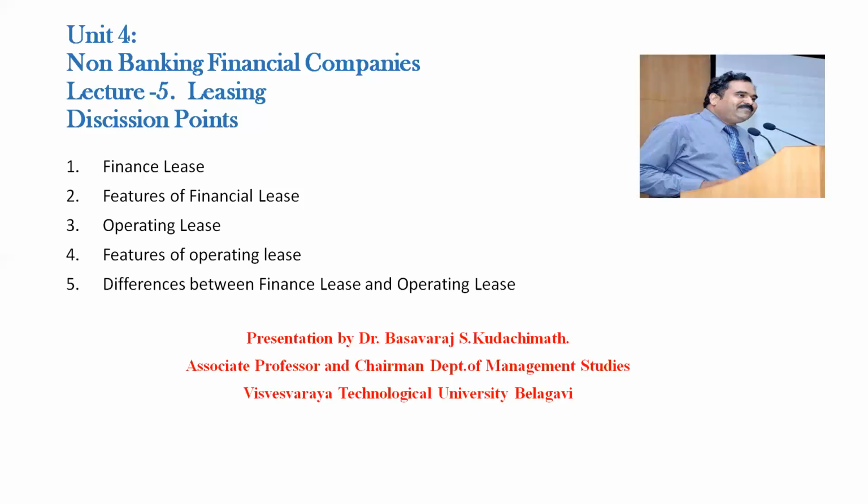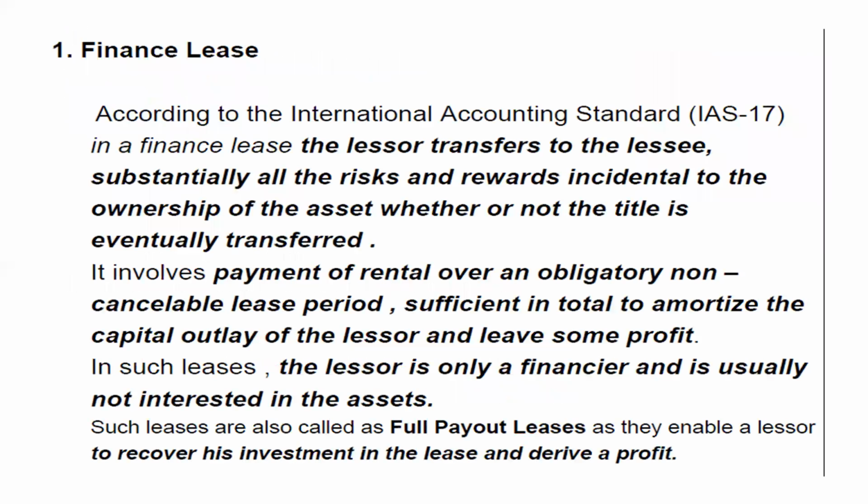But for a few years, the lessee pays the rent to the lessor for using that particular property. Actually, the owner of the property is a financial institution which buys the asset for the purpose of use by the lessee. So let us understand this in detail with the definition itself.